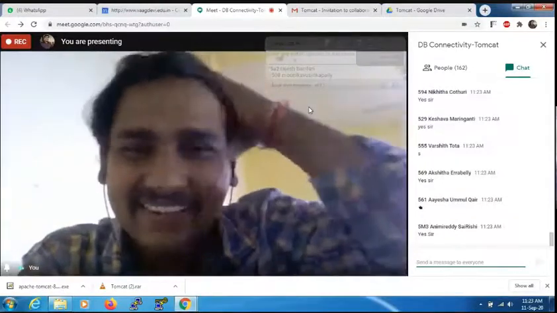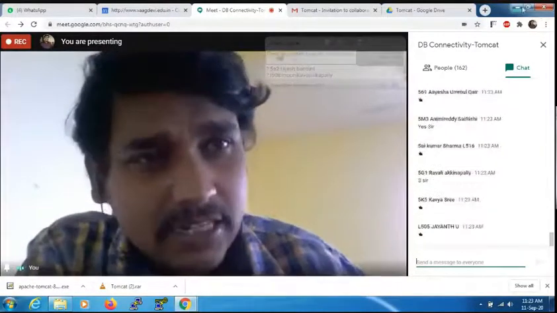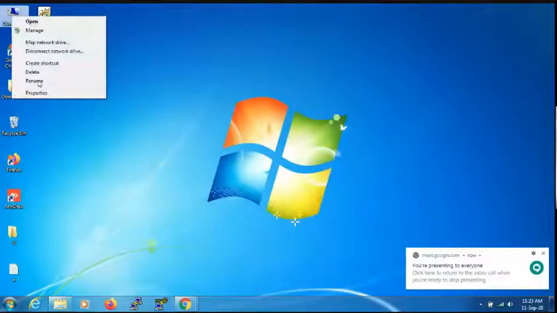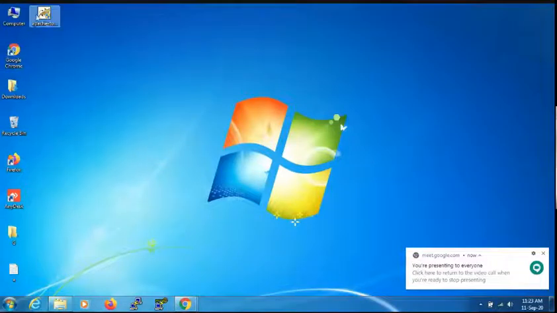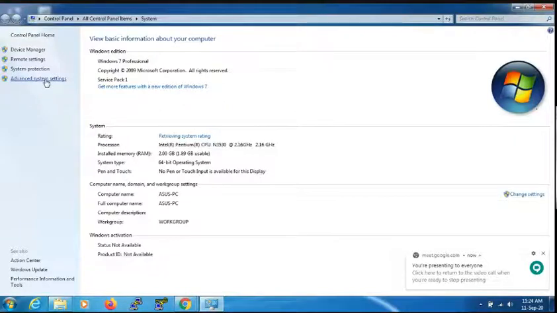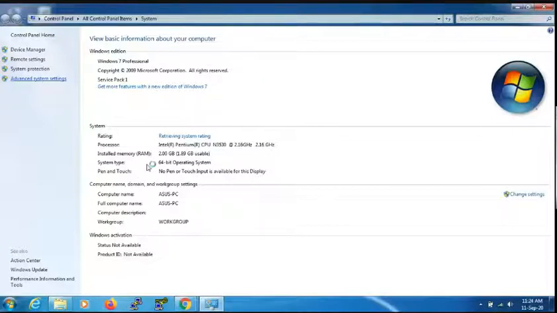Right. How to set the path, sir? Simple steps here. Right click on My Computer or This PC. In different operating systems, you will see different icons: sometimes This PC, sometimes Computer, based on the OS you are using. Just right click on the PC, Properties, Advanced system settings. The laptop is a little bit slow here, please wait. Advanced system settings.